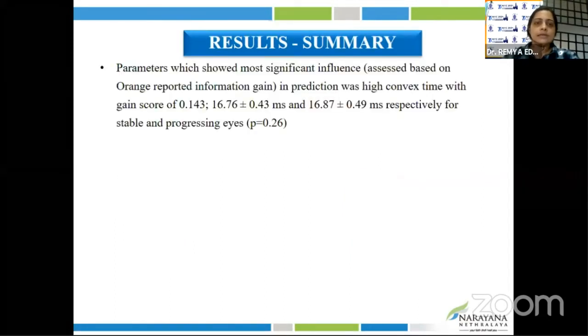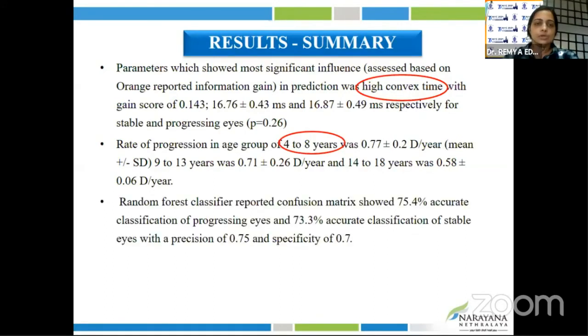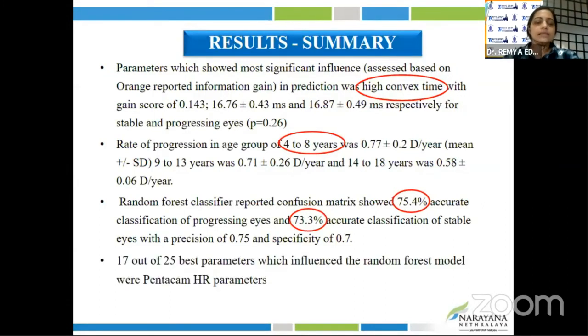To summarize my results, the parameter which showed the most significant influence was high convex time. The rate of progression was more in the 4 to 8 years age group, and the random forest classifier's confusion matrix showed 75.4% accurate classification of progressing eyes and 73.3% classification of stable eyes. 17 of the best parameters which influenced the random forest model were Pentacam HR parameters.